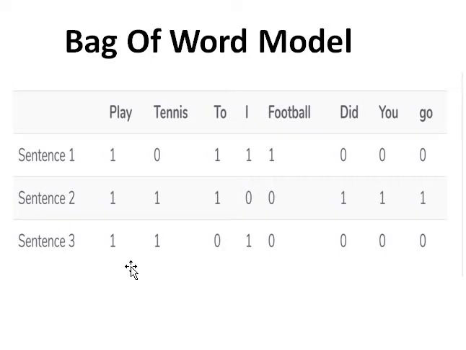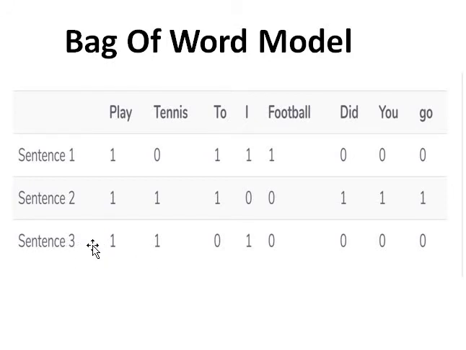If a word is present in a particular sentence, then it is assigned 1. If the particular word is not present in that sentence, then it is assigned 0. Let's see, play is also present in the second sentence, that's why it is assigned 1. Tennis is also present, so it is also assigned 1. To is also present, assigned 1. But I and football are not present in the second sentence, that's why they are assigned 0. Also did, you, and go, these three words are present in the second sentence, that's why they are assigned 1.